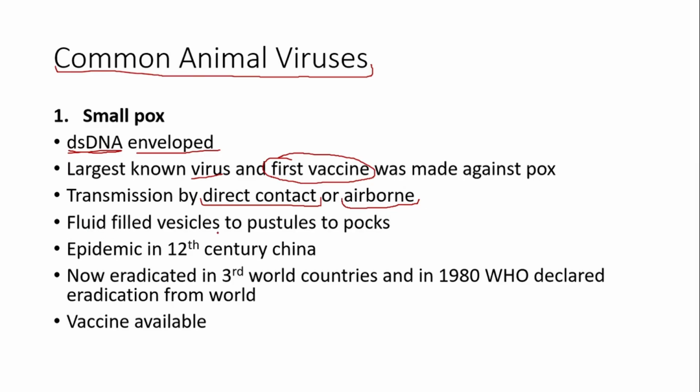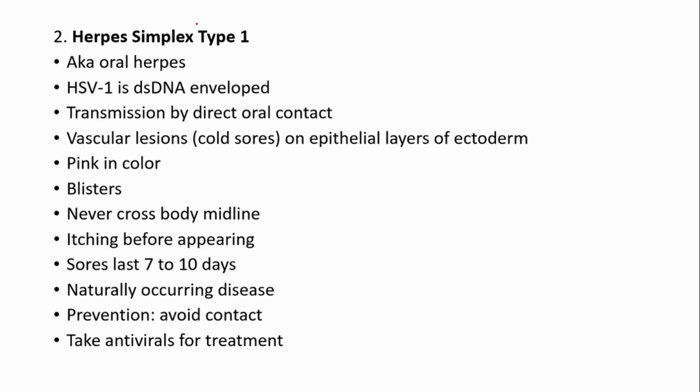They appear as fluid-filled vesicles जो फिर pustules form होते हैं और फिर pox बन जाती हैं, which are वो जो like दाने या उस तरह जो इनकी characteristic shape है. In the 12th century in China, there was an epidemic of smallpox. लेकिन अब, ever since like 1980, it has been eradicated from the world thanks to the vaccine that was made available. Herpes simplex type 1 virus is causing oral herpes basically.